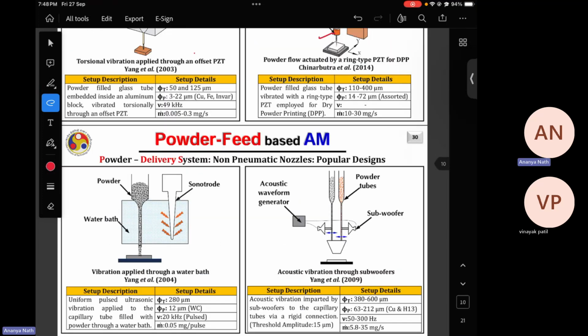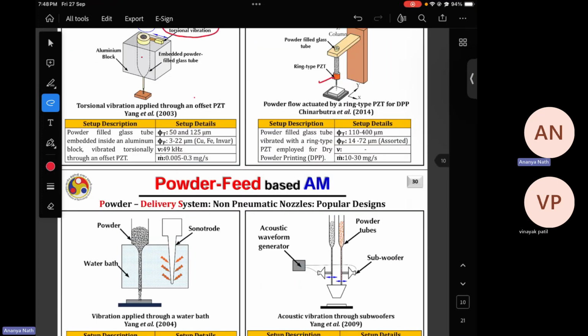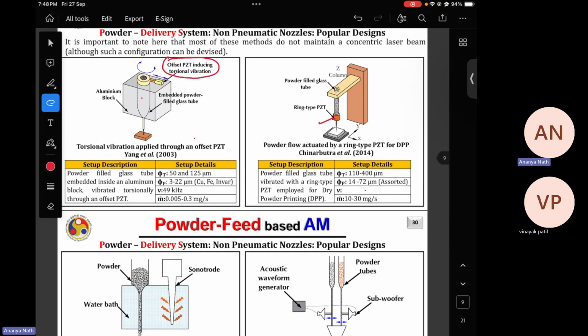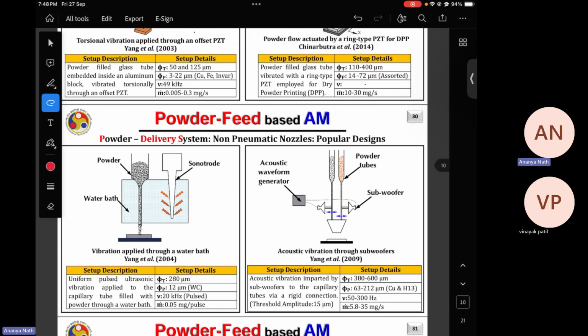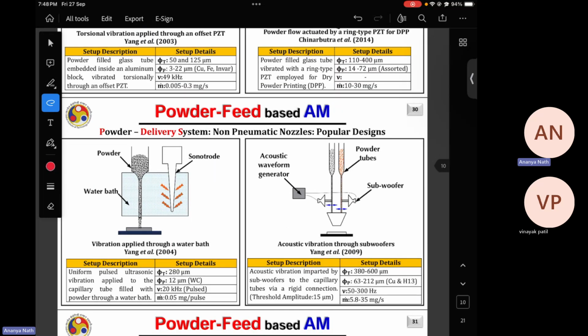The vibration amplitude and vibrational force are given below, and also the mass flow rate of the powder coming out is given below. In case of the first arrangement, the mass flow rate is comparatively lesser than the second one. In the second one, 10 to 30 mg per second is very much sufficient for a good deposition, which can be achieved from the second diagram.